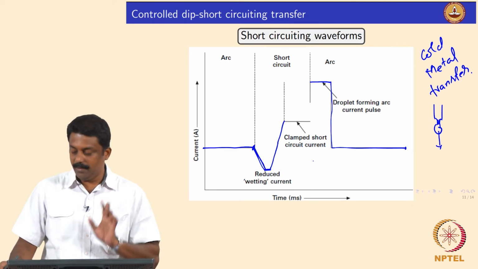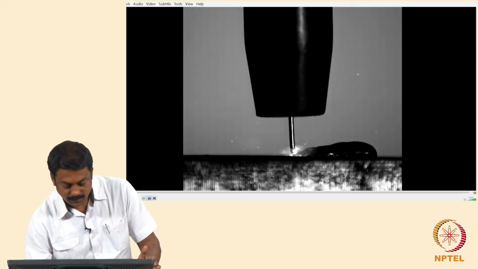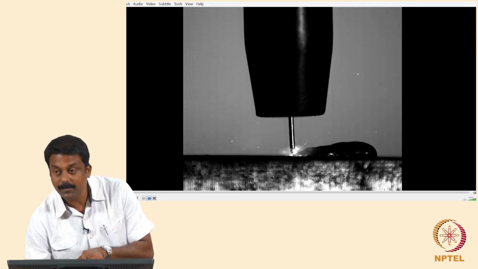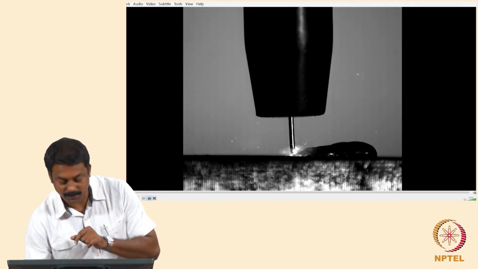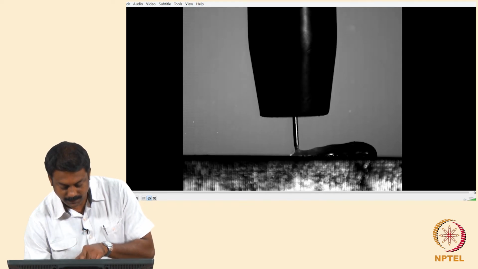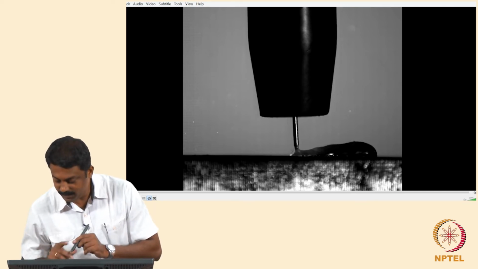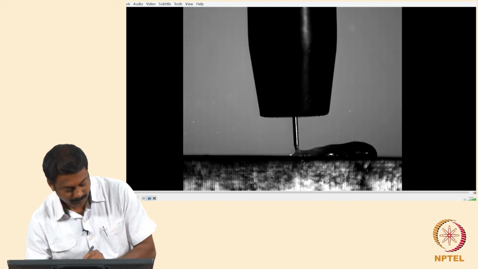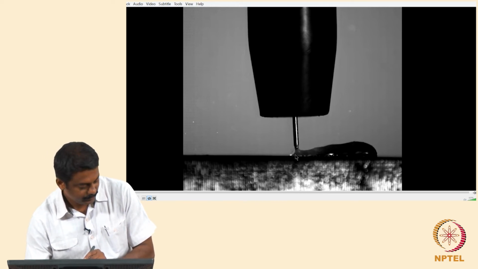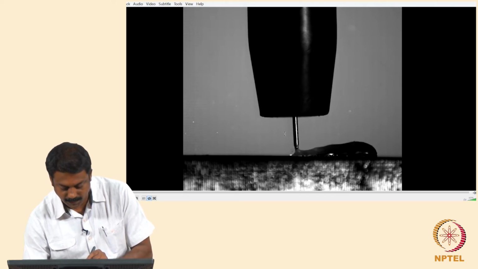Now, this is what happens in the video. We will see a video again. So, first, this is the time at which the current is slightly increased after short circuiting. Okay. You see that when the current is increased, you form the neck, isn't it? So, I will just use this pen here. So, you form a neck, and then this neck, so it is now retracted, the wire is going up.